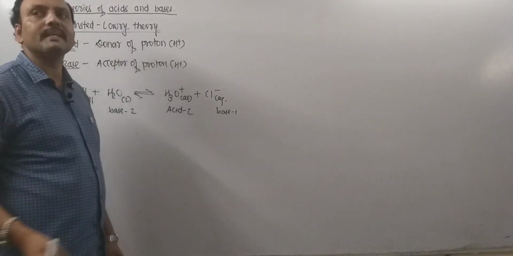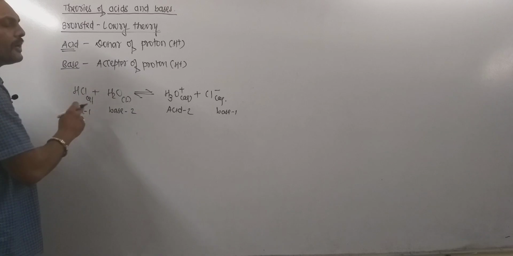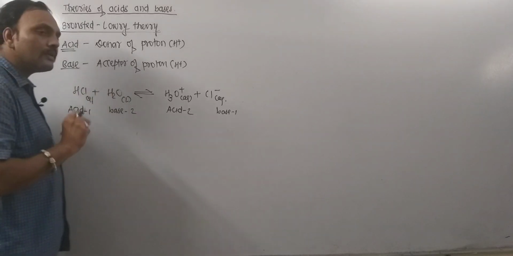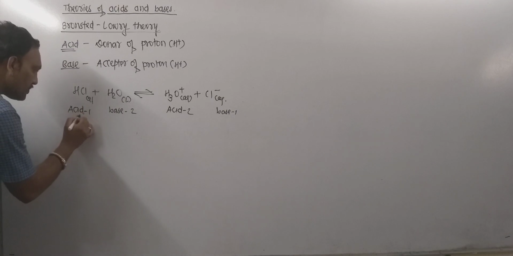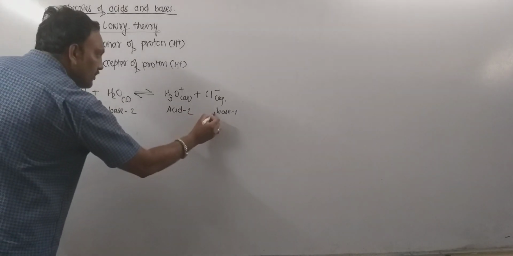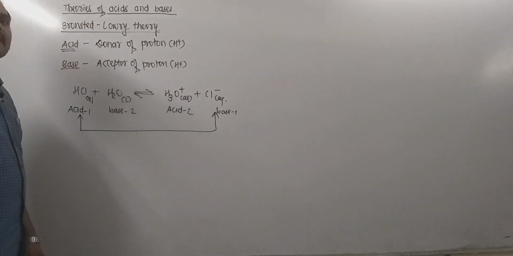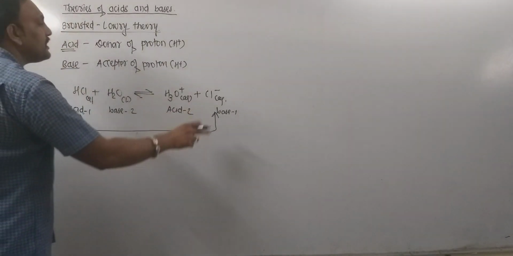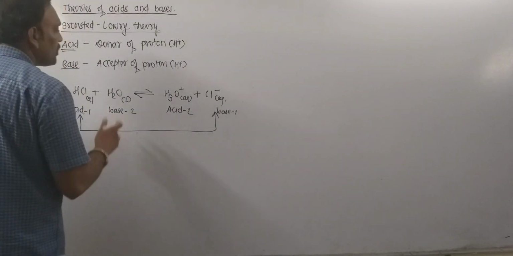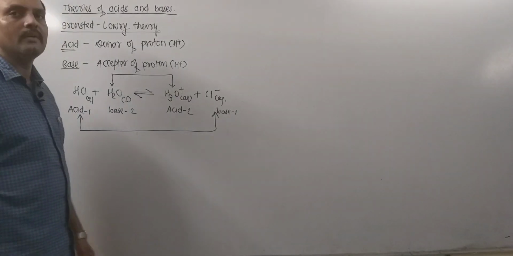These two are the acid and bases which are formed due to donation and acceptance of proton by these two. Thus remember, HCl, which has one proton more than that of Cl-, forms a conjugate acid base pair. I mean HCl and Cl- is a conjugate acid base pair. On the other hand, H2O and H3O+ form a conjugate acid base pair.